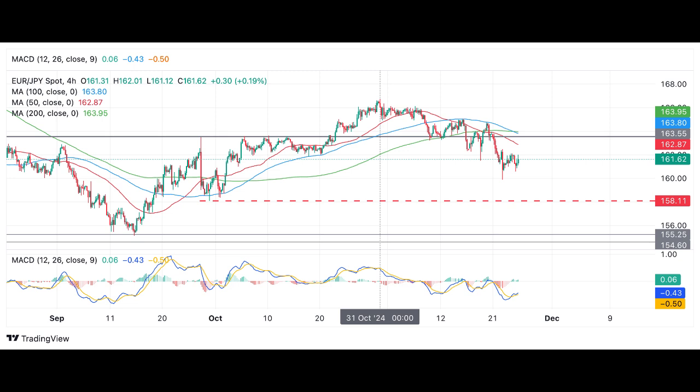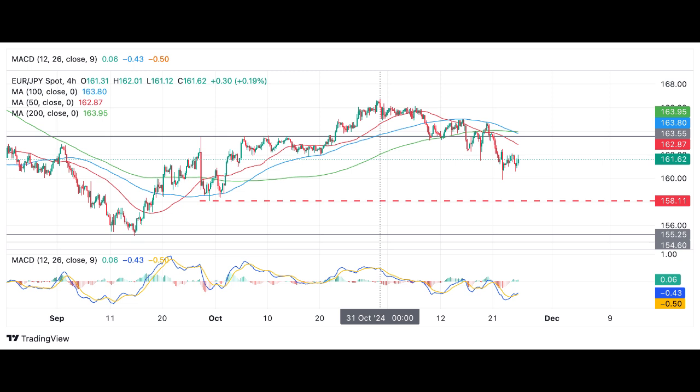target to the downside being the September 30th swing low at 158.11. A break below the November 22nd low of 159.90 would confirm this downtrend. While a pullback to the 161.60s offers a potential entry point with less risk and more reward, the overall trend remains bearish. The pair's recent decline is largely due to heightened global risk aversion triggered by renewed tariff threats, which has bolstered the safe haven Japanese yen.